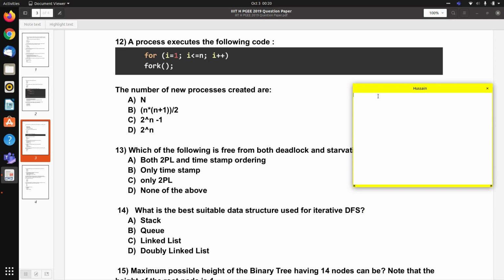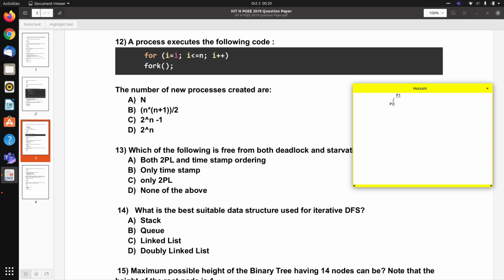Initially we have process P1. When it calls the fork system call for the first time, another process P2 will be created.